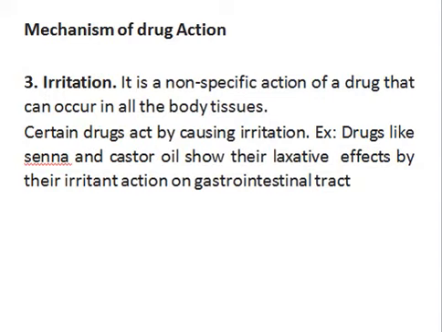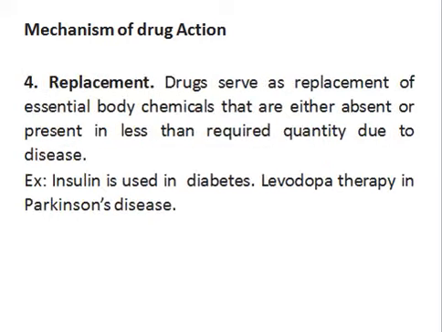The castor oil irritates the large intestine, and as a result of this irritation, the large intestine moves at a larger frequency, resulting in relief of the constipation. So this is a mechanism by which we use irritation.